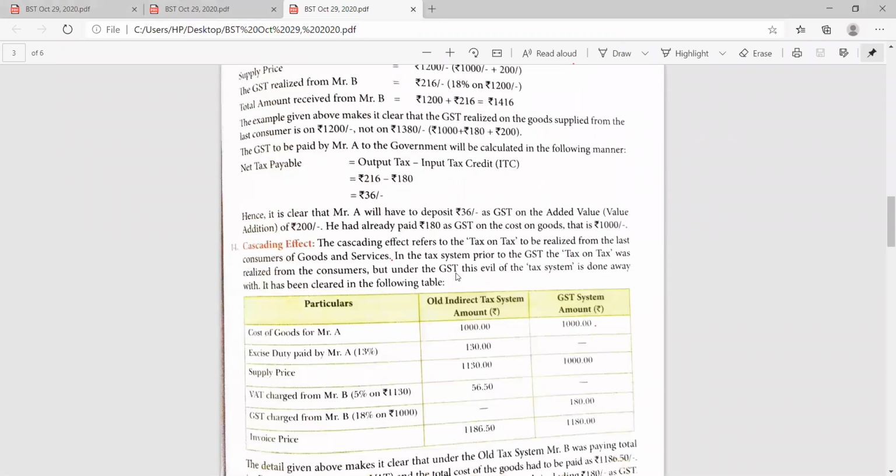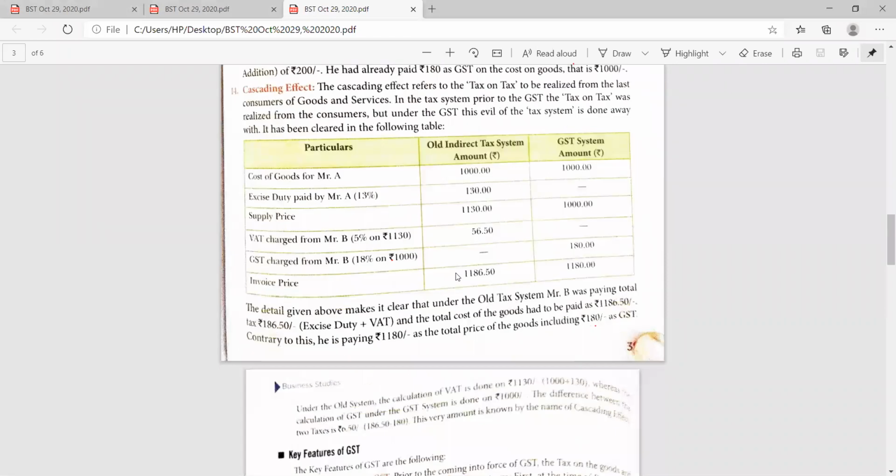Yes. The next is the cascading effect. Cascading effect refers to tax on tax being realized from the last consumers of goods and services. In the tax system prior to the GST, tax on tax was realized from the consumer. But under the GST, this evil of the tax system has been done away with, and it is clear from the following table.